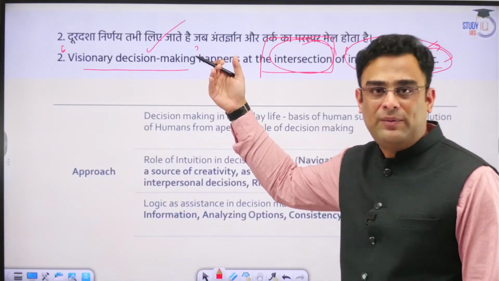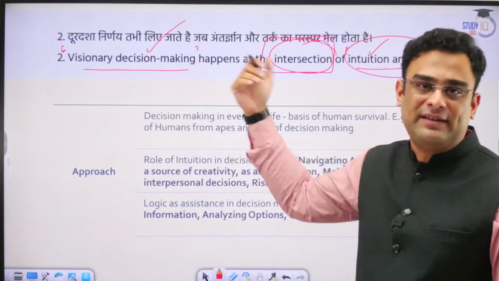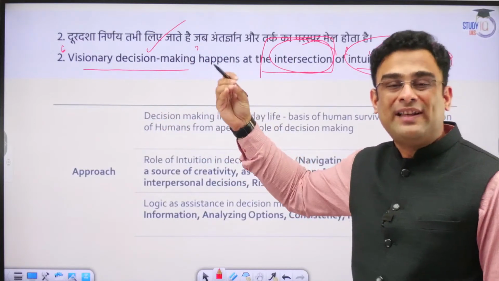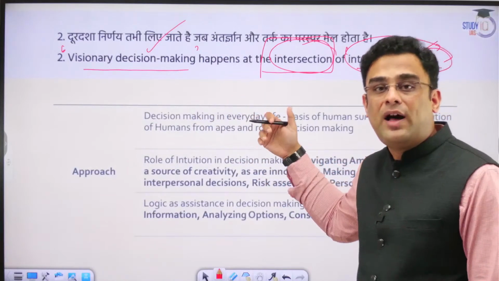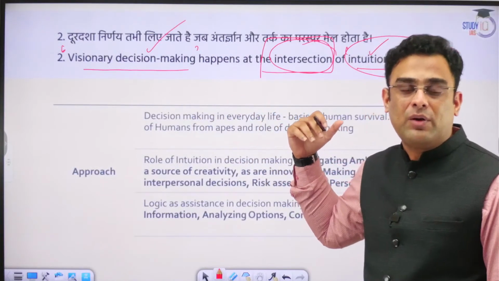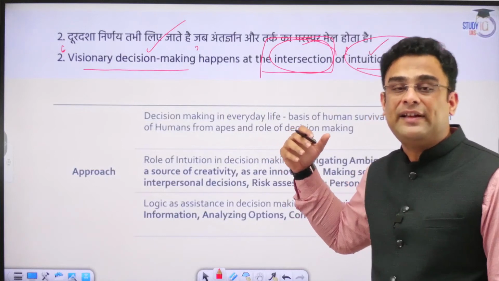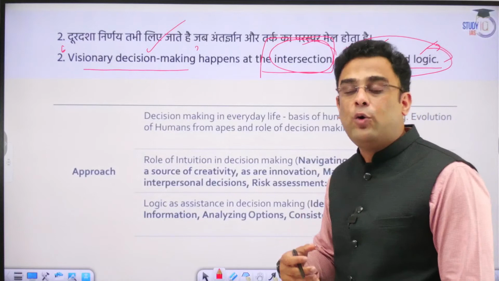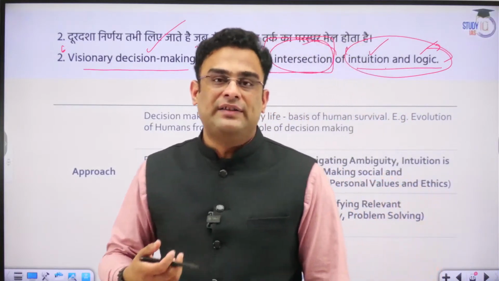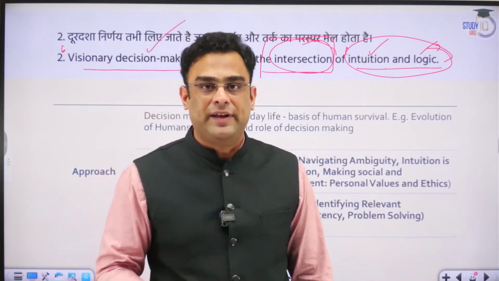when the country was going through so many different types of crises. It was a ship-to-mouth existence in the 1960s, and yet we were advancing on our nuclear program also. Got this idea, guys? So that is basically visionary decision making. And intuition is when you take calls or decisions based on your inner gut feeling.